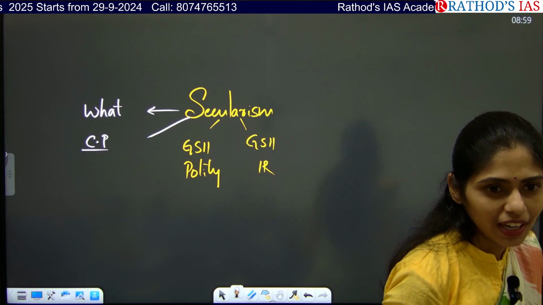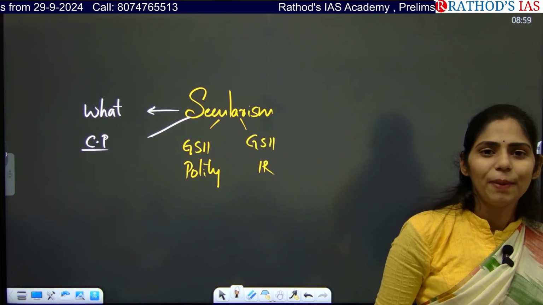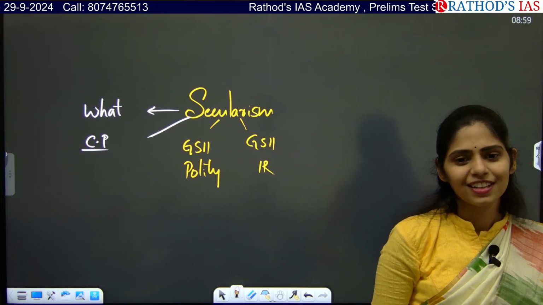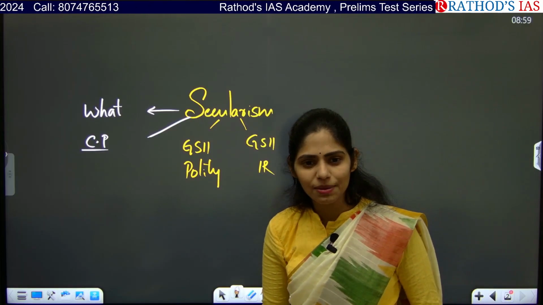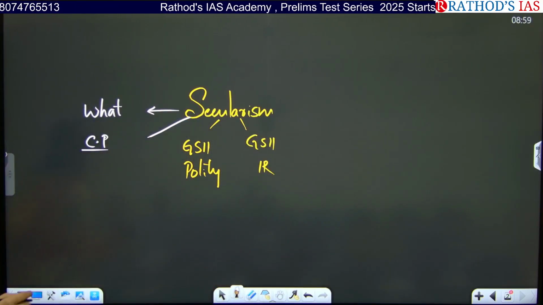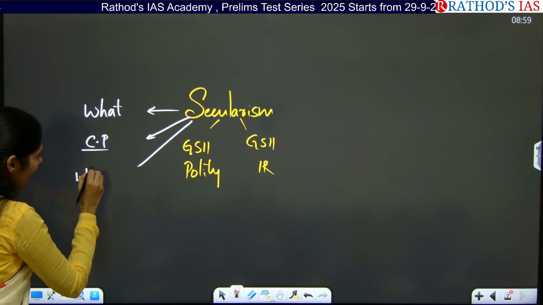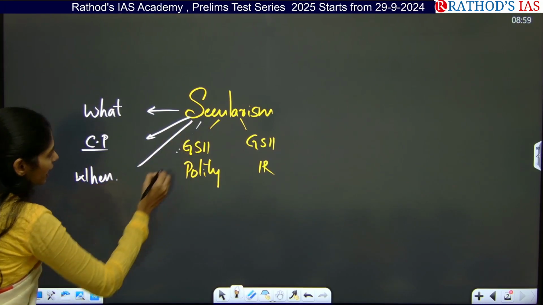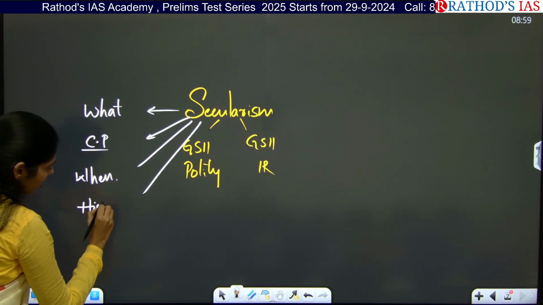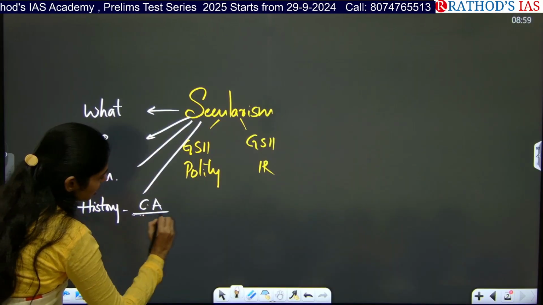Right to equality, next, religious freedom, next, minority rights, next. Even fundamental duties talk about this, right? So there are some constitutional provisions and you have to know them. And you have to know when it was introduced, and even in your history, you have to see our debates in our Constituent Assembly.